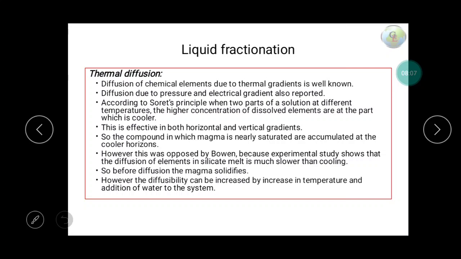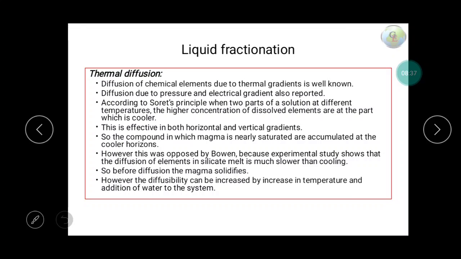Then liquid fractionation, we can describe thermal diffusion. What is thermal diffusion? Thermal diffusion is a simple process. Suppose in a magma chamber, the whole chamber will not cool together, that is, simultaneously.